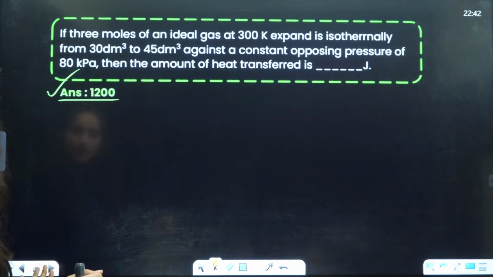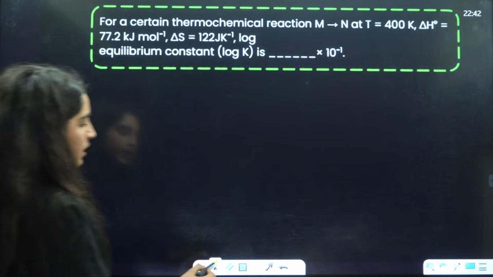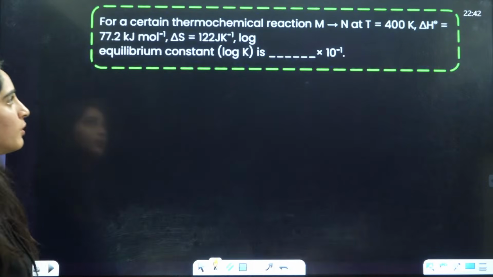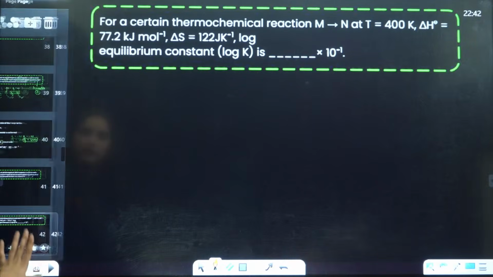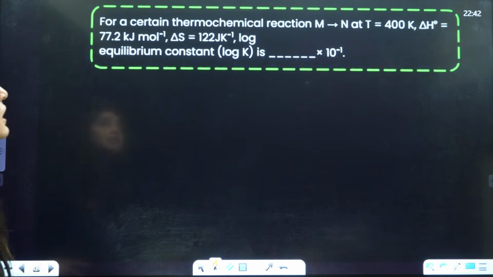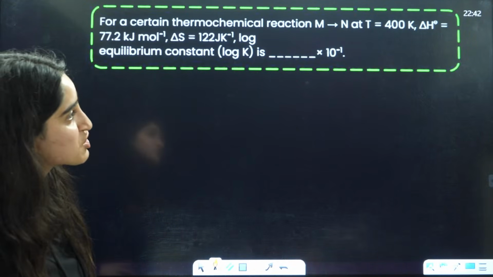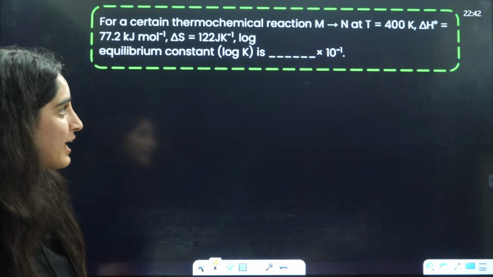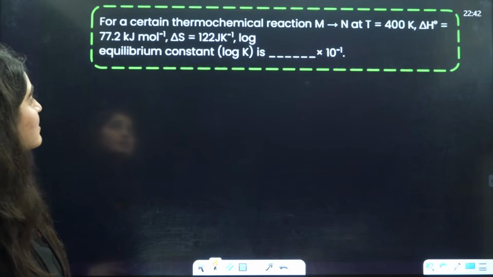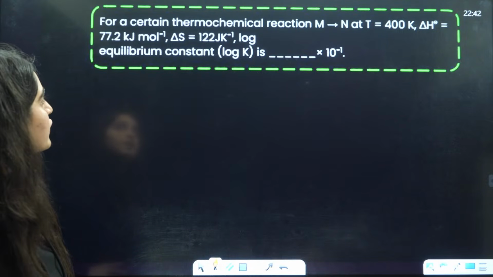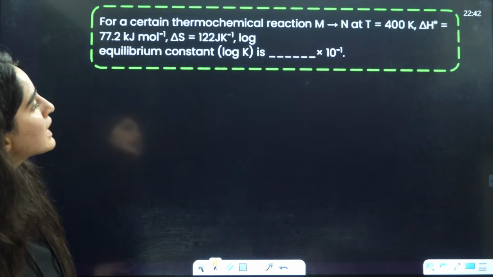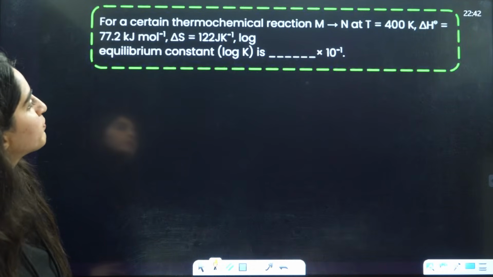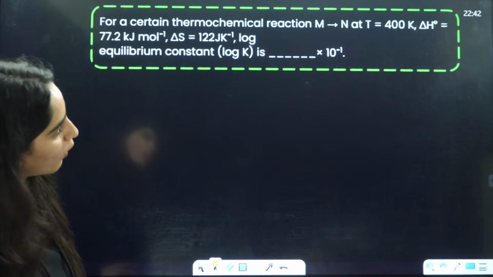Okay. Now, next is for a certain thermochemical reaction. Now, they are asking you, half of this we are left with. For a certain thermochemical reaction, M gives rise to N at temperature 400 Kelvin. Delta H is given to be this. Delta S is given to be this. They are asking you the equilibrium, log equilibrium constant is what?